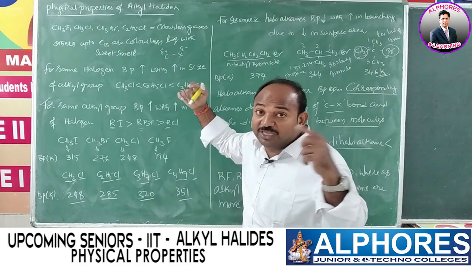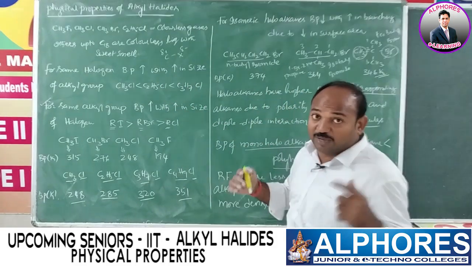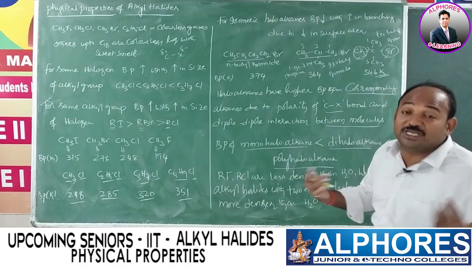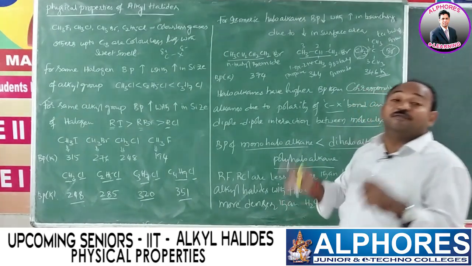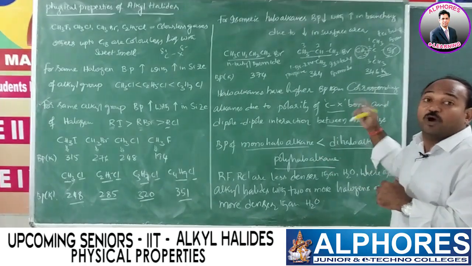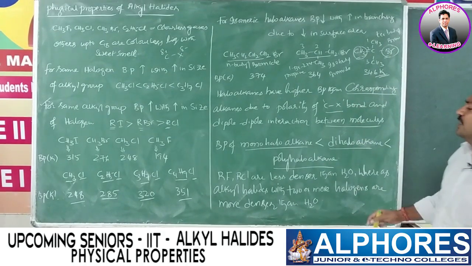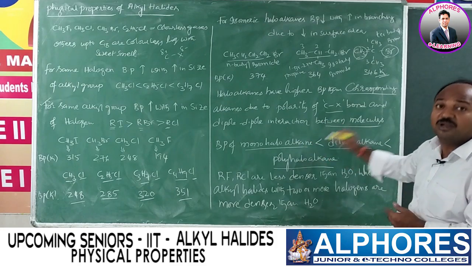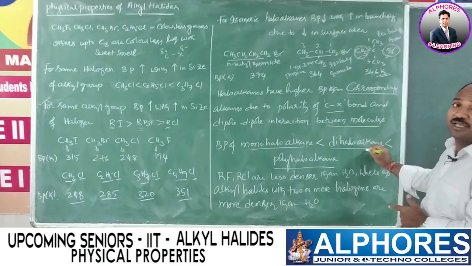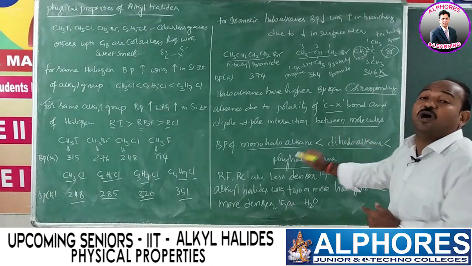With increase in number of halogen atoms, molecular weight increases, which leads to increase in van der Waals forces, and because of that, boiling point also increases. So monohaloalkane boiling point is less than dihaloalkanes, and dihaloalkane boiling point is less than polyhaloalkanes.